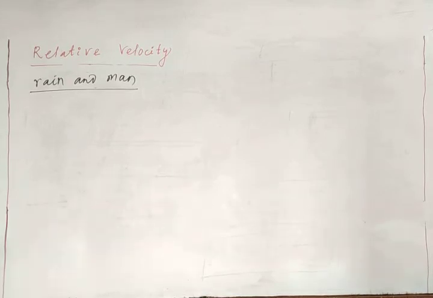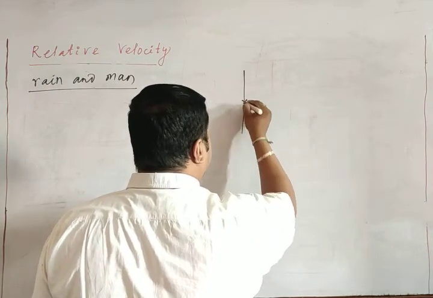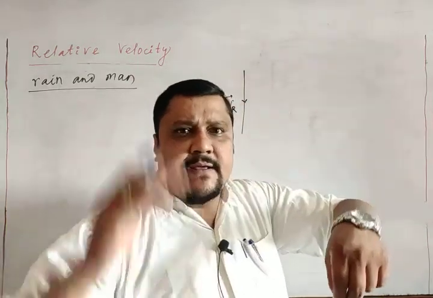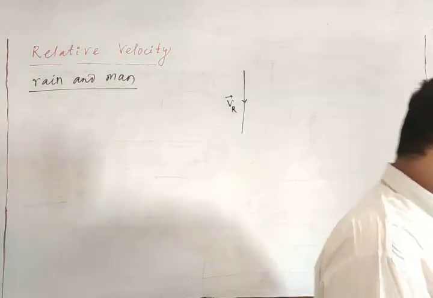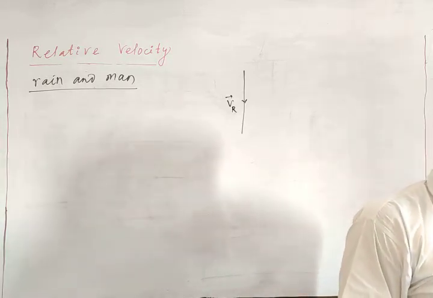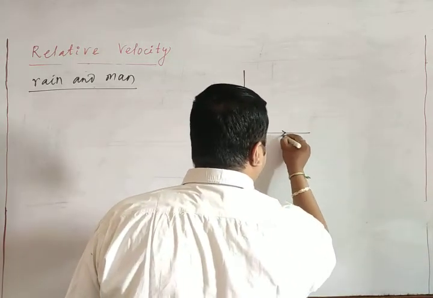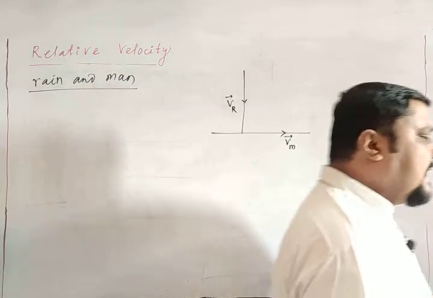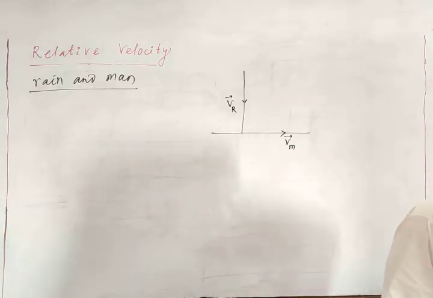Okay, now consider the rain is falling vertically like this. Velocity of rain. Vertically, rain is not falling with some angle, it is always falling vertically. So this is the rain. Suppose the rain falls vertically downward with a velocity v1, and the man is moving with a velocity vm like this. Velocity of man. The man is moving in this direction, and the rain is falling like this. So in this concept, the man is moving horizontally with a velocity vm.